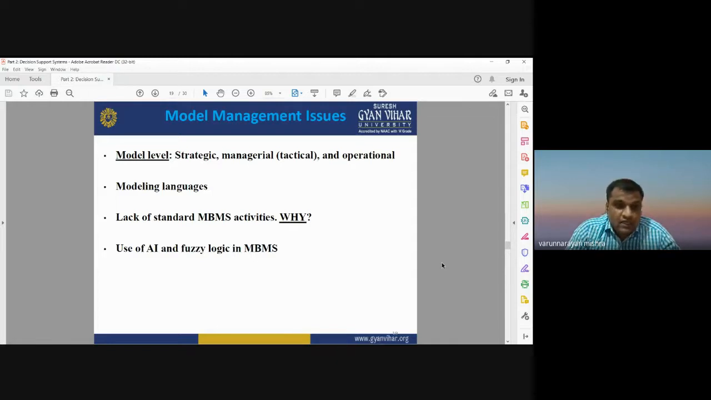Okay, right now in recent times, artificial intelligence, machine learning, and deep learning are some advanced techniques that can be used for modeling our database, to make any decision and to solve any real world problem. So this is about the model based management system.